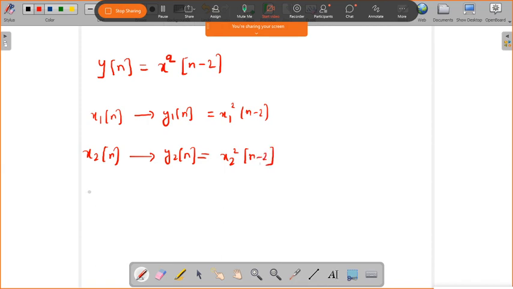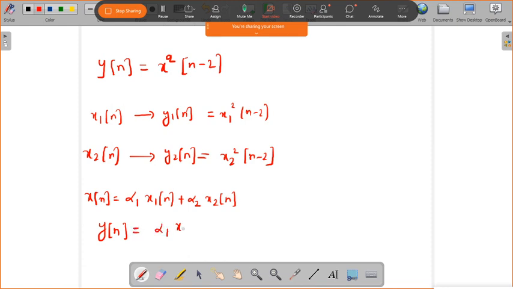So now if you put x of n equal to alpha 1 x1 of n plus alpha 2 x2 of n in this expression, what will you get for y of n?